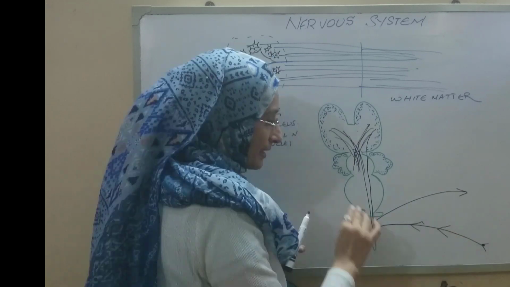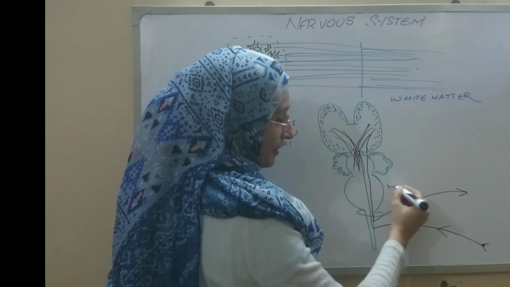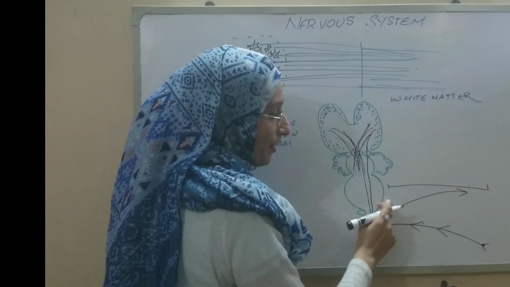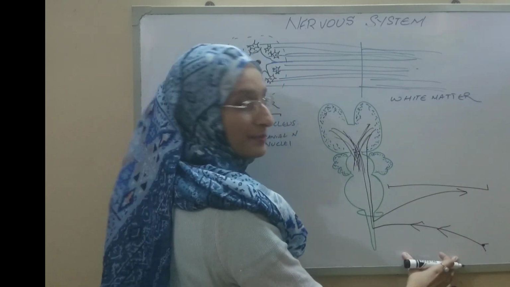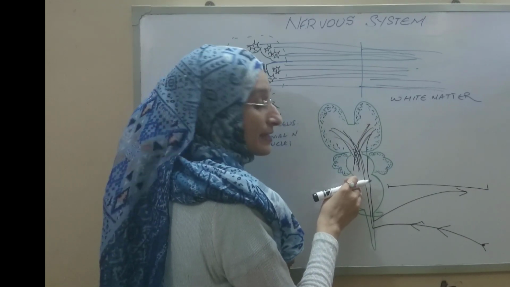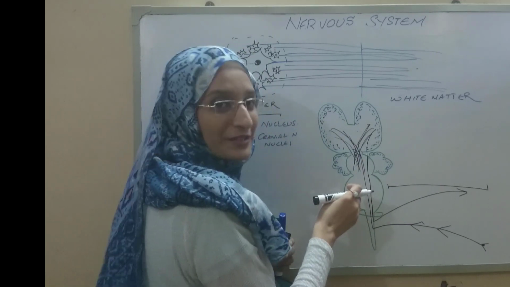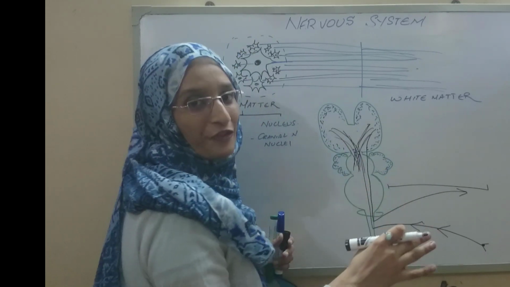We all know that. Now the nerve fiber present outside the nervous system is known as the peripheral nervous system. The tract fibers which are present within the central nervous system are classified into further types.